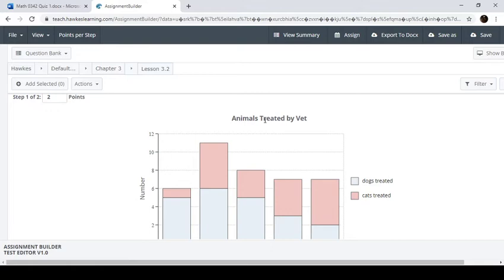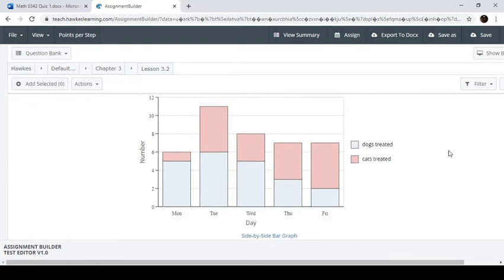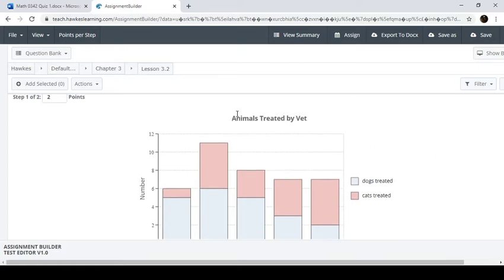So there's certain parts of this that I want to make sure we understand. First of all, a graph should always represent your data entirely and accurately. So the graph needs to be able to explain what this data is and show it accurately. Okay? So first things first, we have a title here. So this is animals treated by vet. I actually don't like this title for this graph, believe it or not.